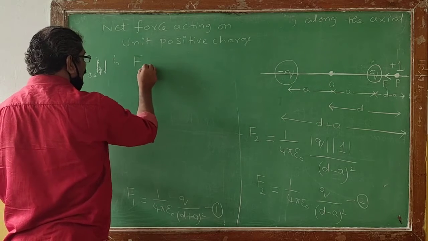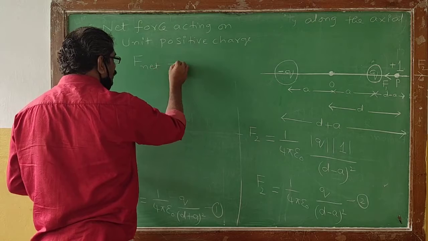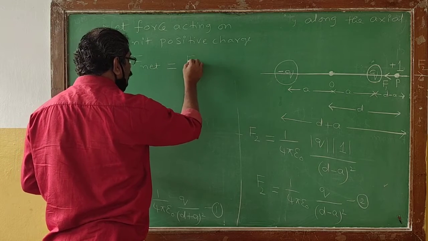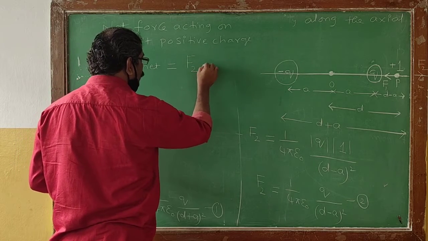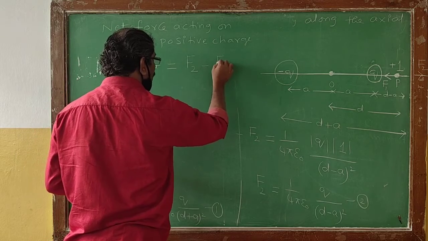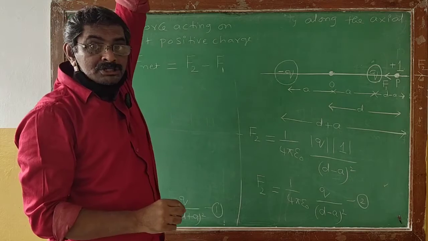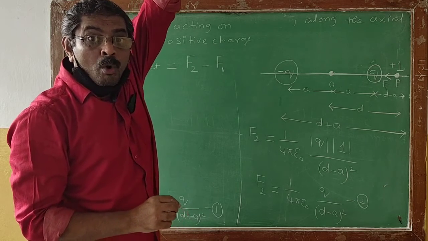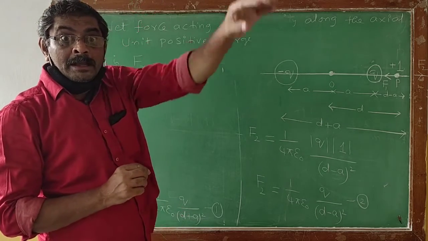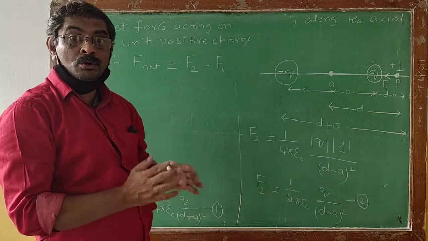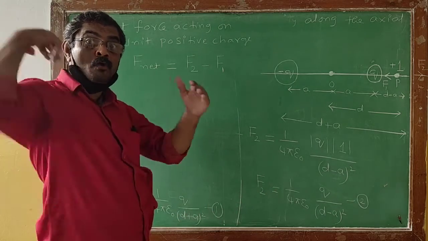I can write F net will be numerically equal to the repulsive force minus the attractive force. Why? Because the repulsive force will be more dominating when compared to the attractive force.